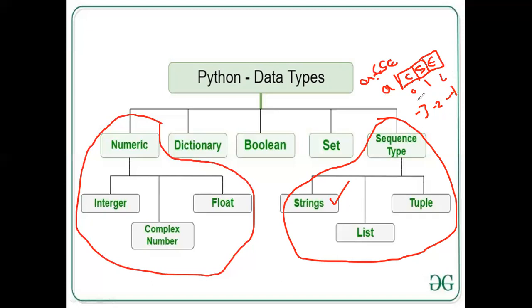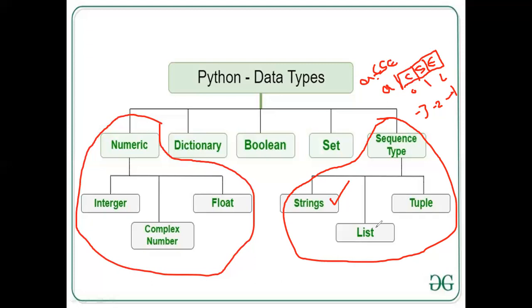So the individual characters of a given string can be accessed either with the positive index or with the negative index, where the positive index starts from 0 and ends at n-1, but the negative index starts with -1 to -n, where -1 represents the last character of the given string. This is what we saw in the previous session.